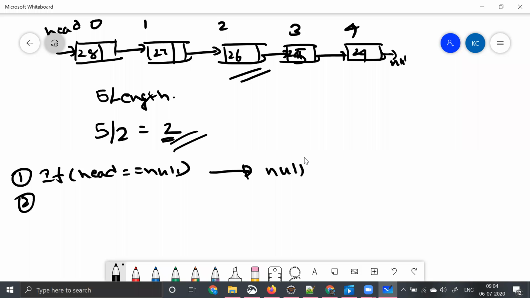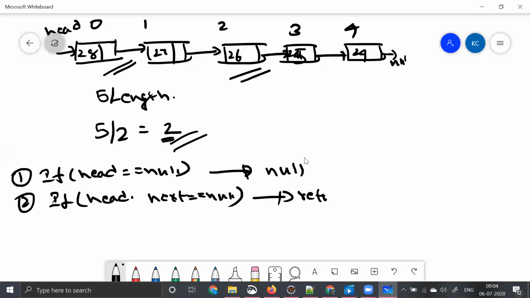Second thing is, let's say our linked list is having only one element. If head dot next is null, it is having only one element. So what is our middle of the linked list? The middle will be the same, which means it has only a single element, let's say only 28. So what will be the middle of that? It will be 28 only. What do you say? Return head, right?